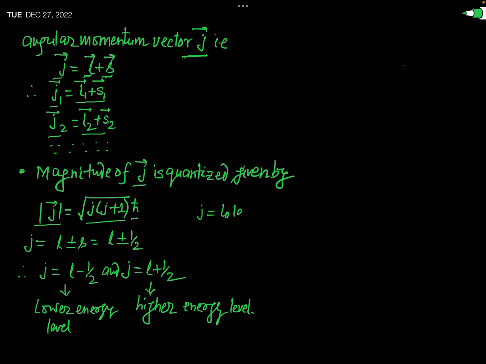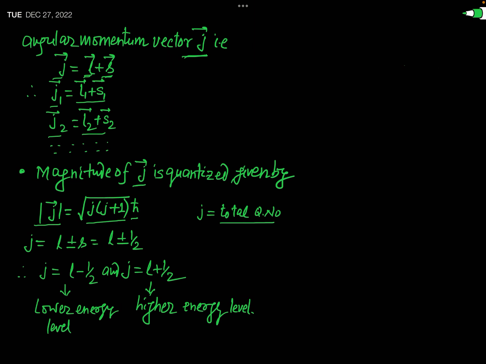Mark this, total quantum number. When you write vector j, that represents the total angular momentum vector. And if you write a small j, not the vector sign, then it represents just a quantum number.